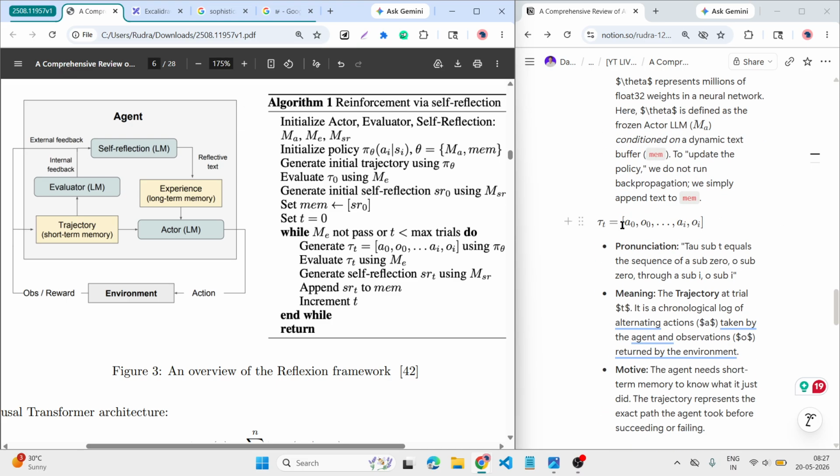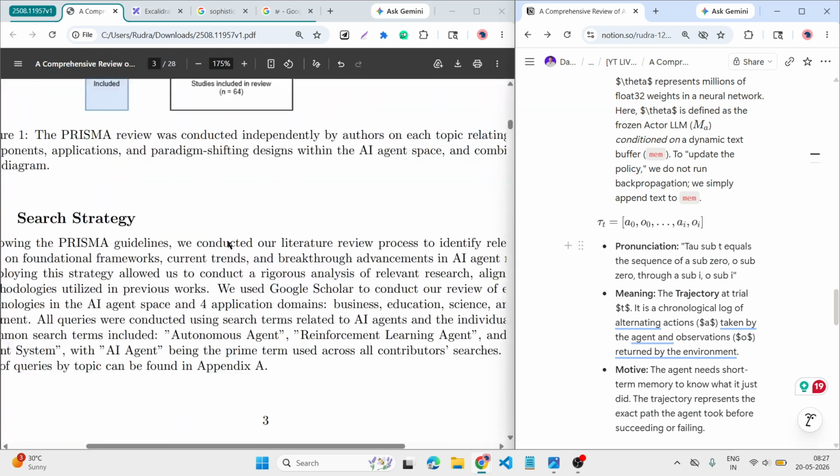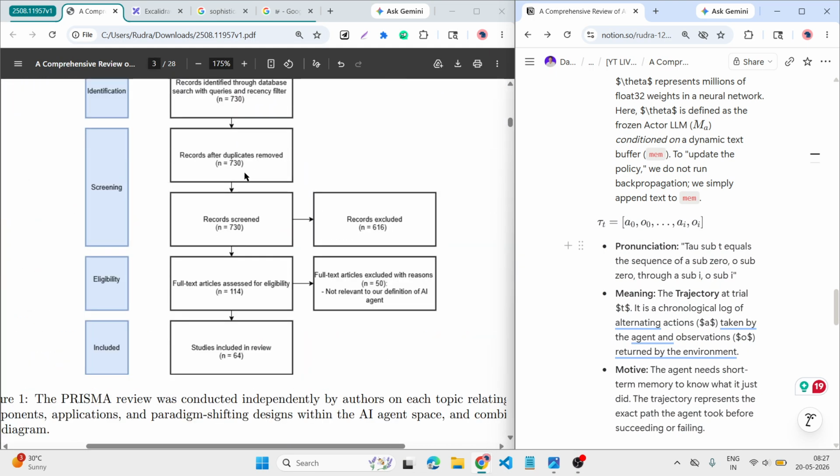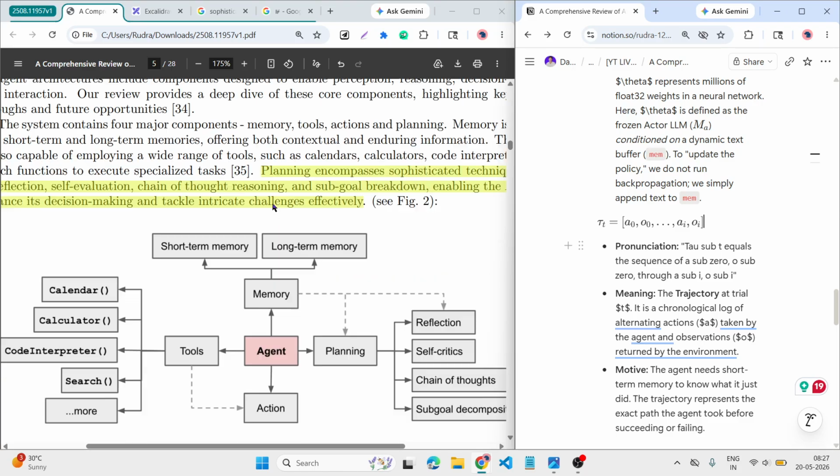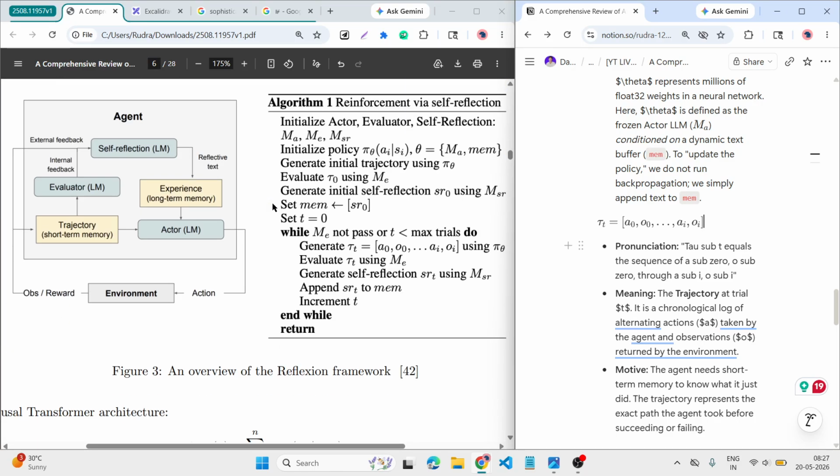Tau means a bunch of text, meaning if at input time we have that much input, like 730, all our text is not directly injected into the long term memory. It goes to the evaluator, which evaluates through this tau function. After that, it generates the self-reflection. Means what?